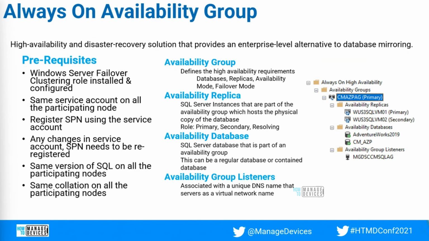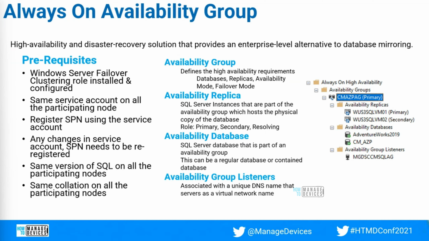Right. Now, for Always On availability group, I'll go into a little bit more detail. In an Always On availability group, you still need to install the Windows failover clustering role, and it needs to be configured with whichever replicas you are planning to go with. You need to have those replica servers added into the failover cluster, but you don't need to configure anything with the storage or anything like that. Just install it and configure it with the replicas.